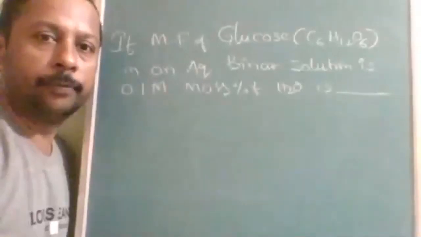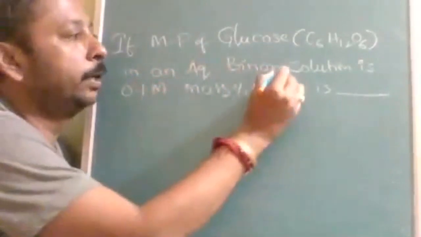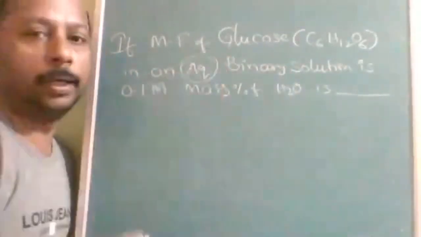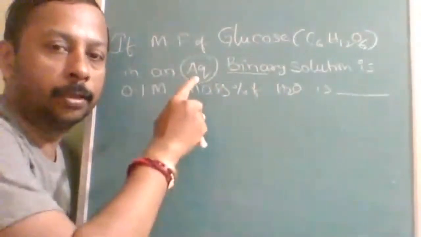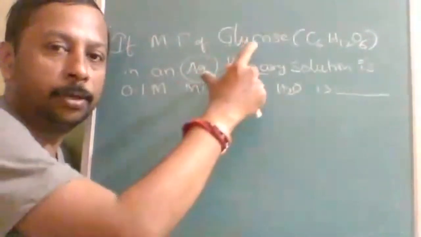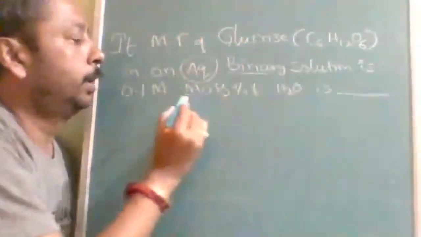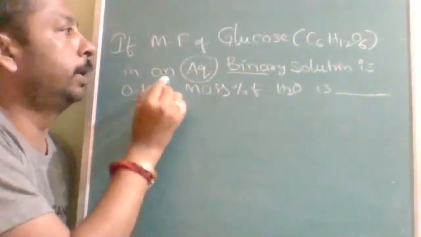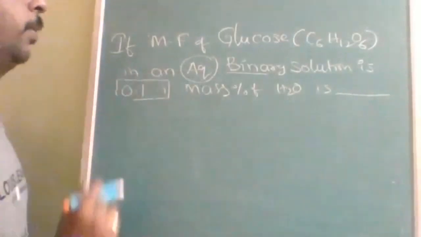Okay, next, if mole fraction of glucose in aqueous binary. Aqueous means solvent is water, binary means only 2 people are present. What are those 2 people? Aqueous means water, glucose. Only 2 compounds are available. Okay, and the mole fraction is 0.1.